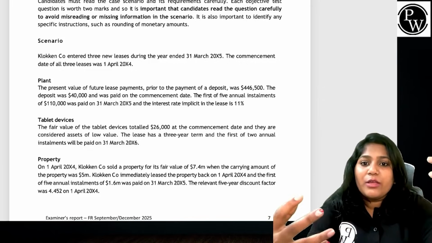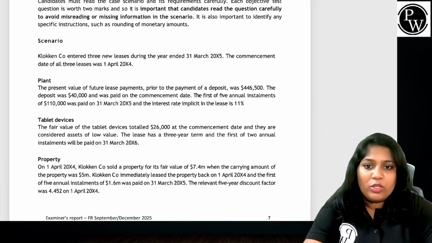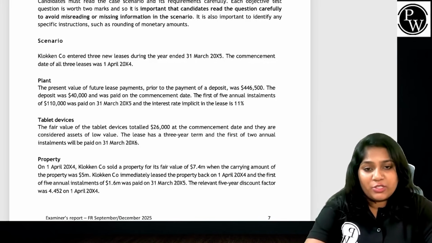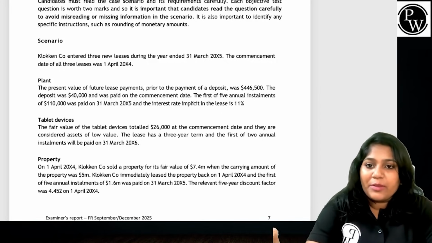Fair enough. So the first of 5 annual installments of $110,000 was paid on 31st March X5. The interest rate is 11%. This is what they're giving. And they're talking about a tablet device.